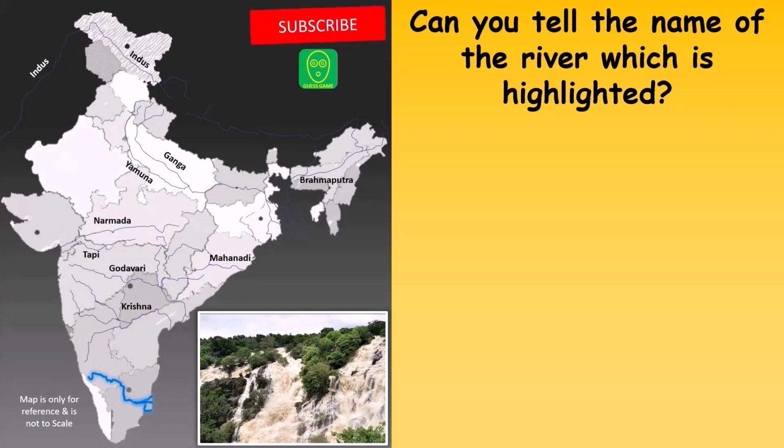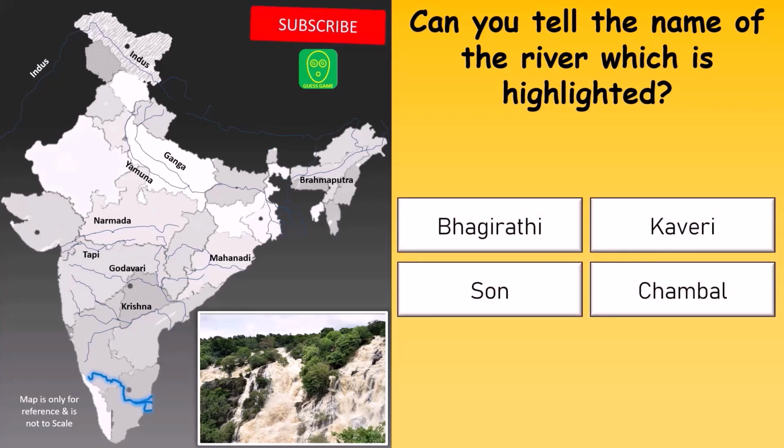Can you name the river which is highlighted? Your options are Bhagirathi, Kaveri, Son, or Chambal.